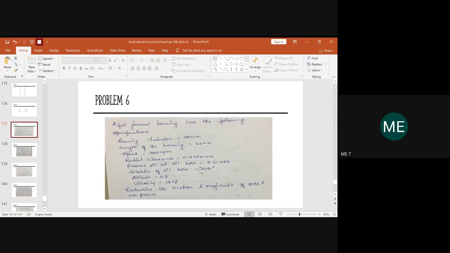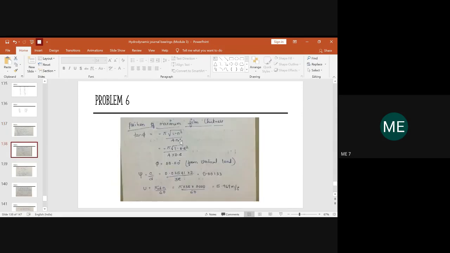So now we will start with the problem. First we have to determine the location where the pressure is maximum, and then you should find the magnitude, meaning the value of the pressure in terms of megapascal. So you have to show the location and magnitude. First you have to show the location. For that you should know the position where the pressure is maximum and minimum.